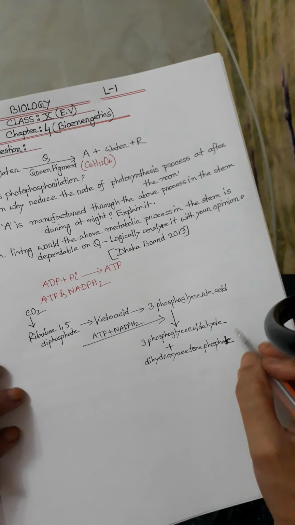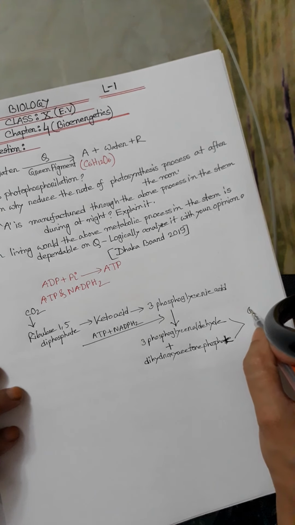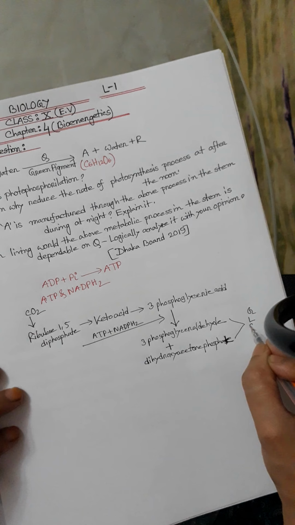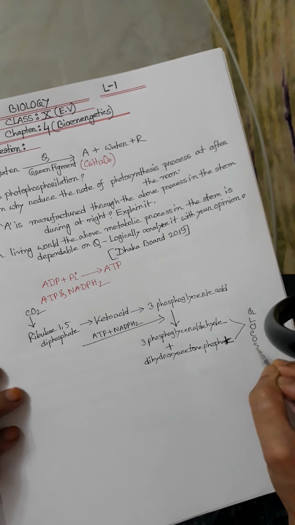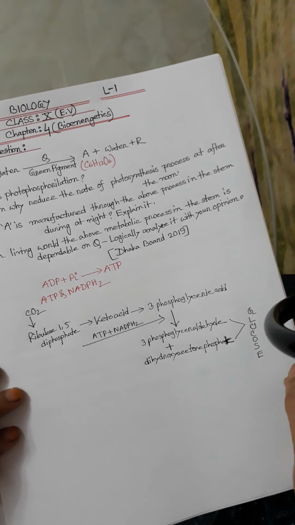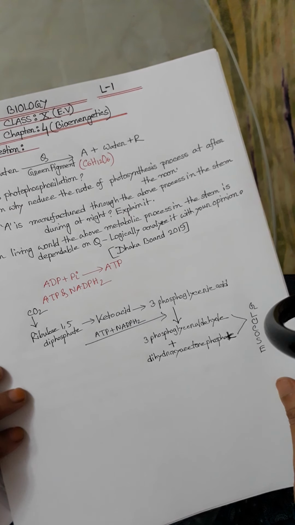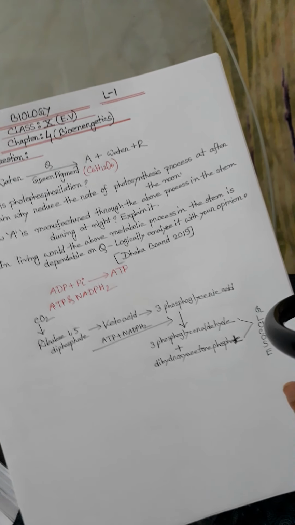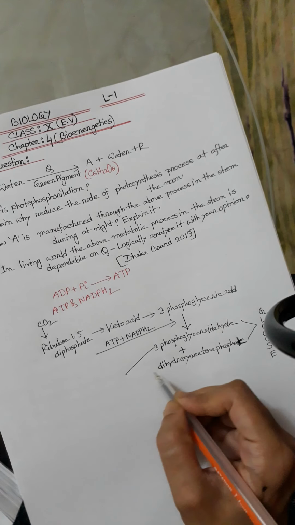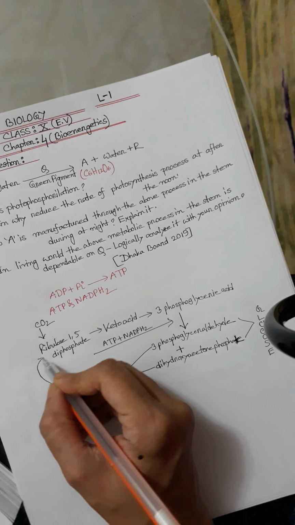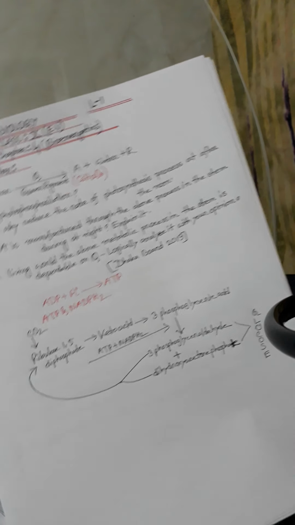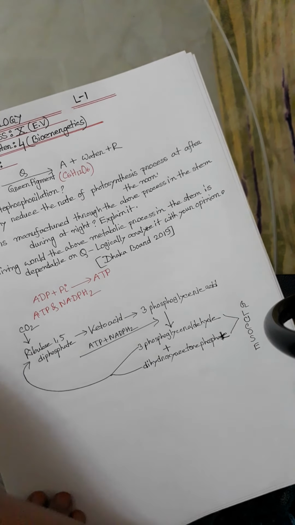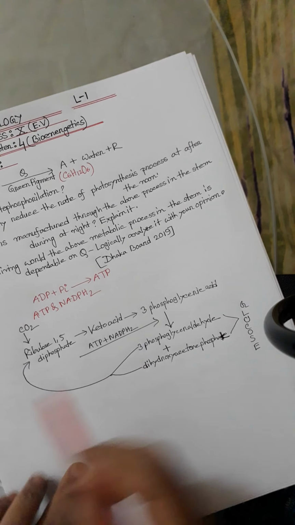Here on one side glucose is produced, and on another side ribulose 1,5 diphosphate is produced again.